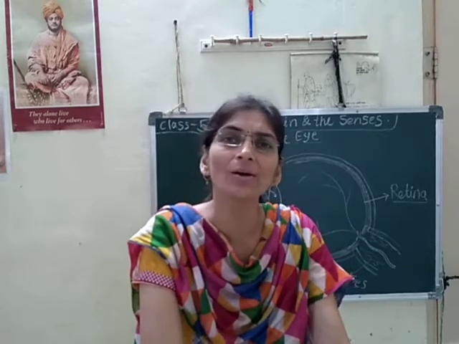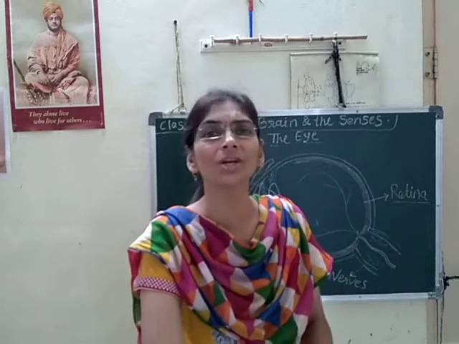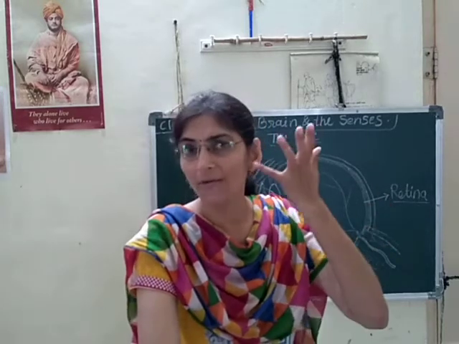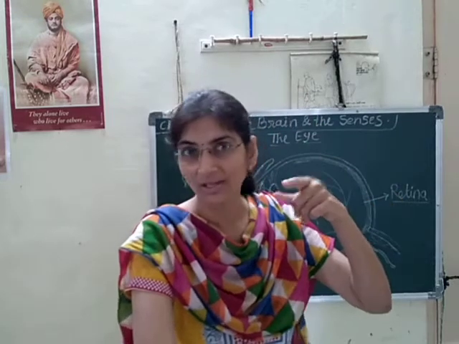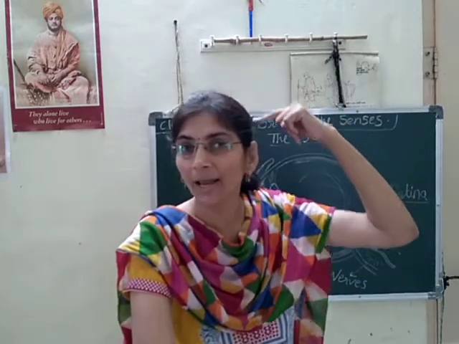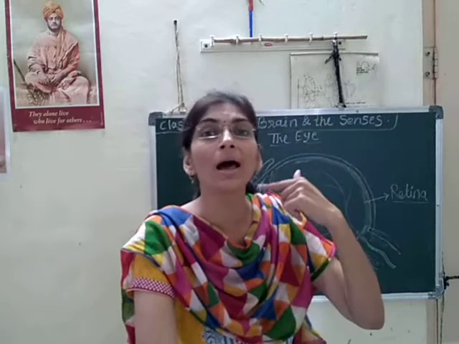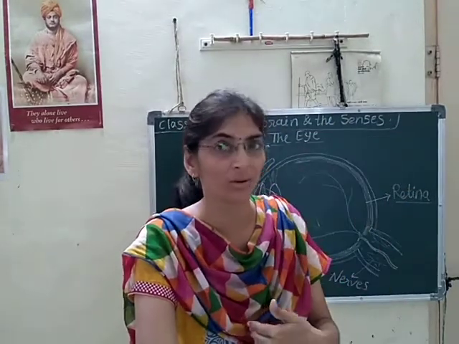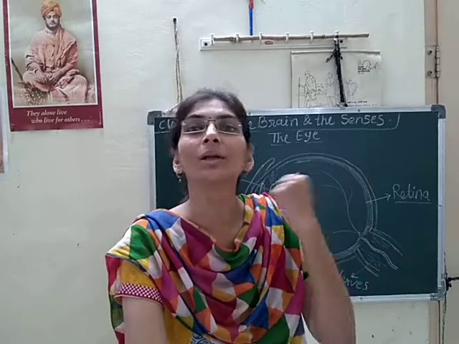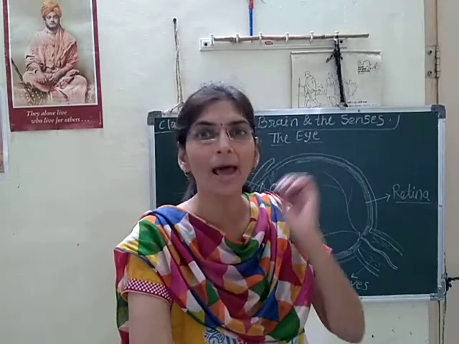One example we have seen in our last lecture is that our sense organ gives a message to the brain through the sensory nerve, and our brain gives a reply to our body through the motor nerve, and we do the action.